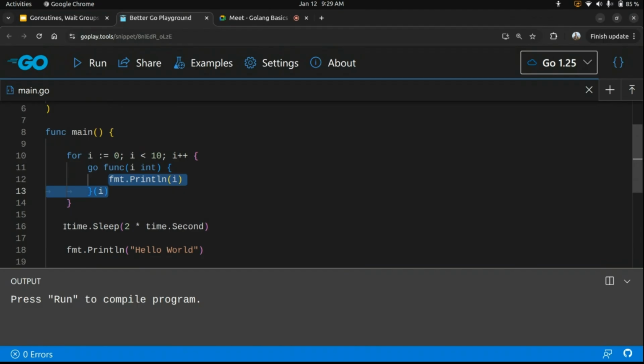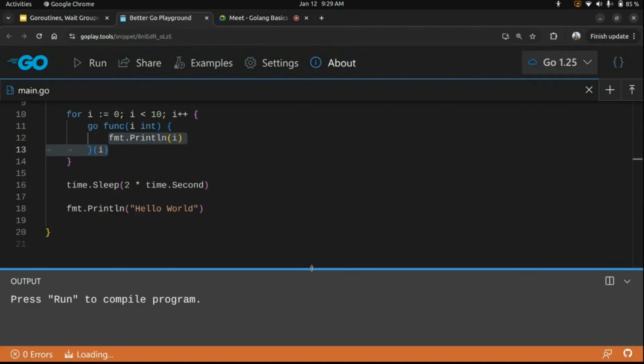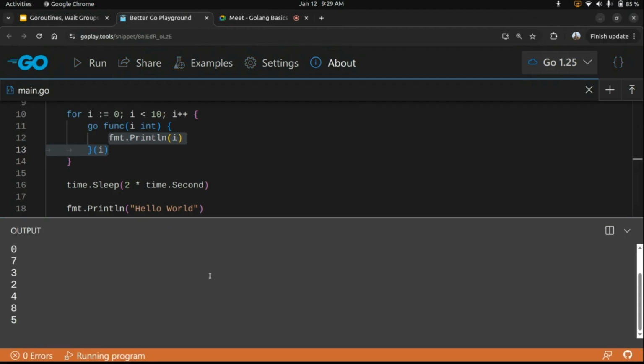I halted my execution for 2 seconds with the help of time.Sleep. Time is an internal standard Go package, and it provides a method called Sleep. So we can provide any time in seconds, minutes, or hours, anything. So I halted my program for 2 seconds, and then I printed hello. So let's check the result. Yeah, the program halted for 2 seconds and it printed hello world.